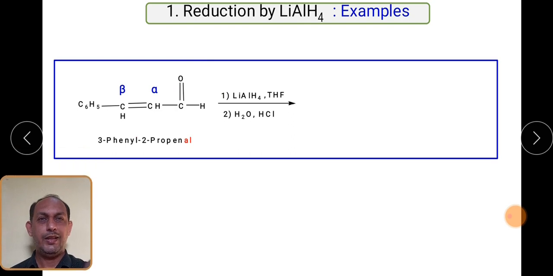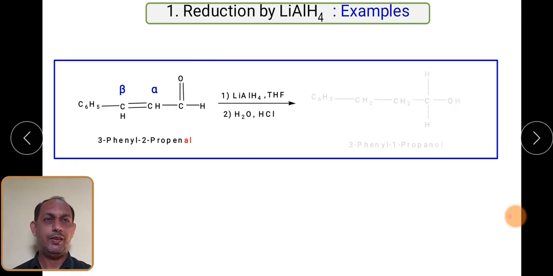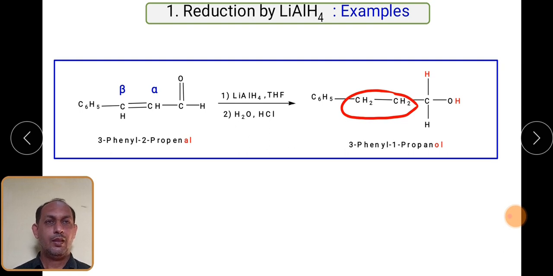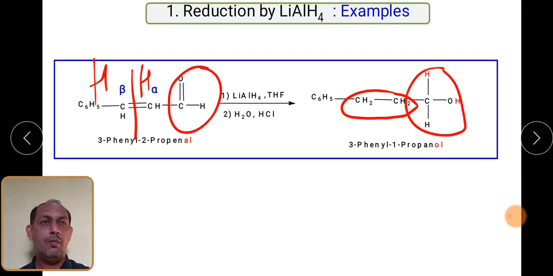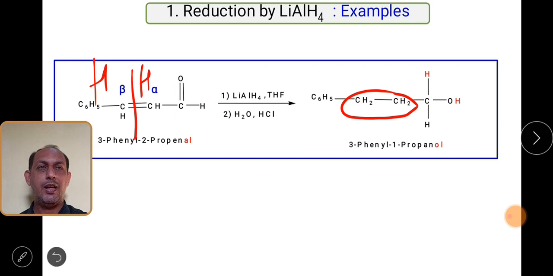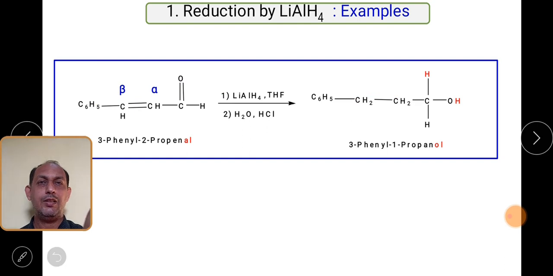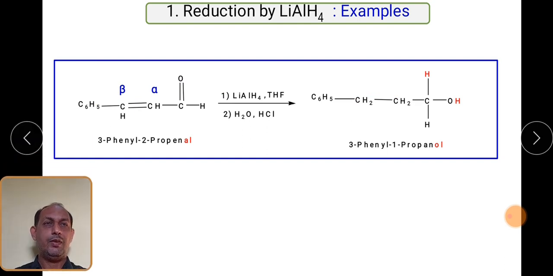Ultimately CHO will get converted into CH2OH, but along with that you can also get reduction at the alpha beta position. Two hydrogens get added across the carbon-carbon double bond. Both groups get reduced: CHO gets converted into CH2OH, while the carbon-carbon double bond gets converted into CH2CH2. This we have to remember.